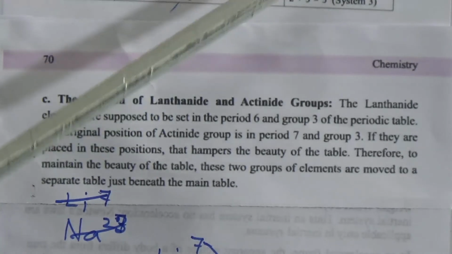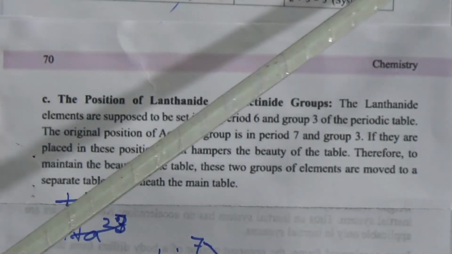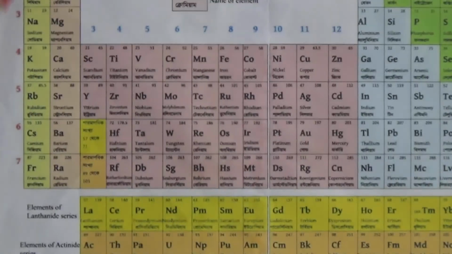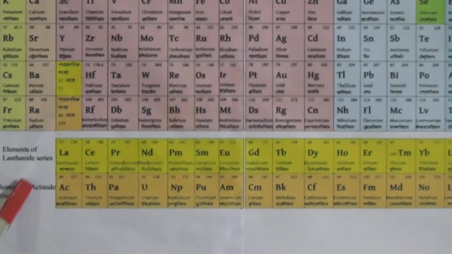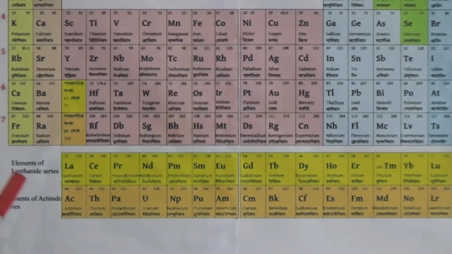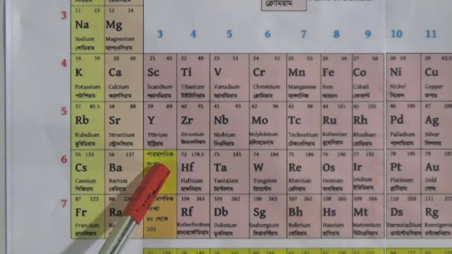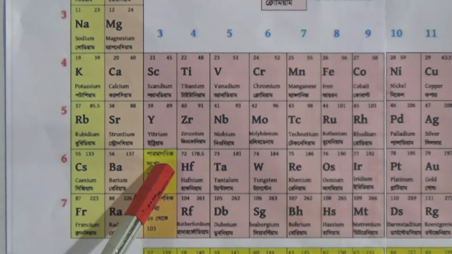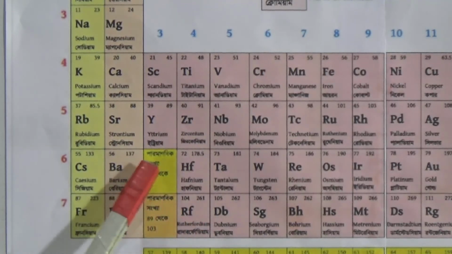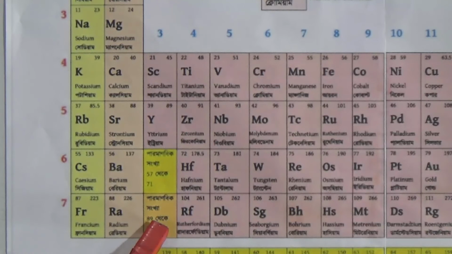Look, this is given here, beneath the main table. This is the main table, and this is the lanthanide series and actinide series, which belong to group 3. The lanthanide series belongs to group 3 of period 6 and the actinide series belongs to group 3 of period 7.